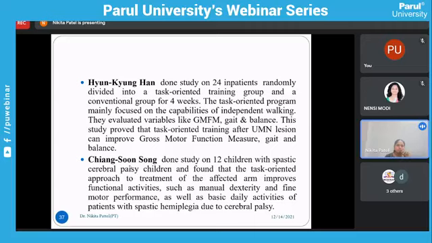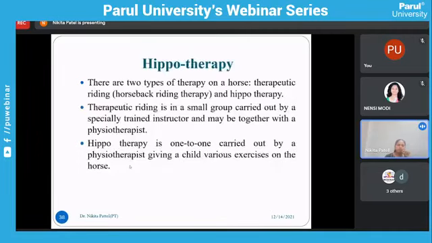Then you can give the diagonal reaching, you can give the ball catch and throw, you can give the kicking exercise. All these activities you can do focusing on standing only. Then you can get independent standing. So it is a very important task for the cerebral palsy children, the task oriented approach.